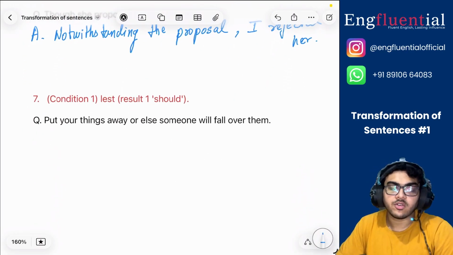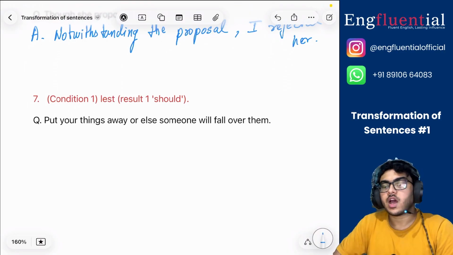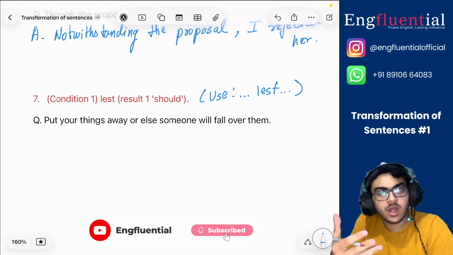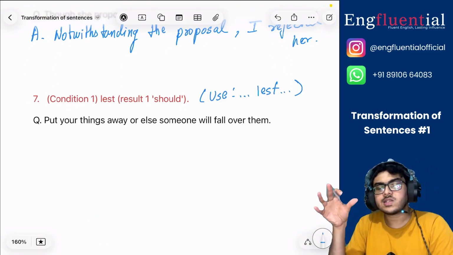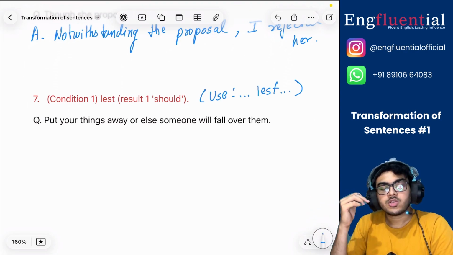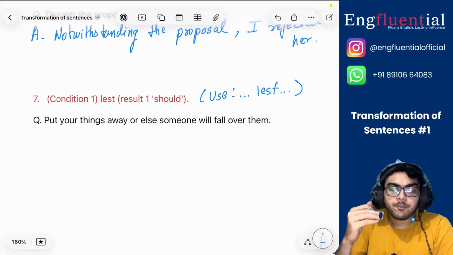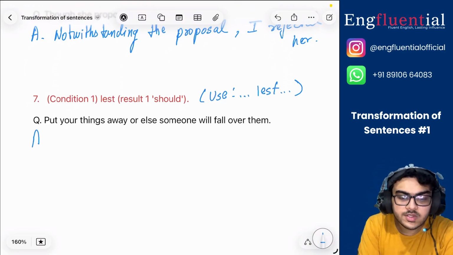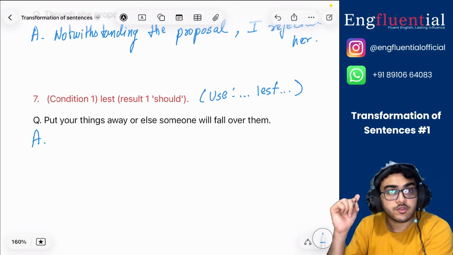Now let's look at a rule which is a bit difficult. Okay, the word we have is lest. So the question will ask you, use lest. This is how the question will come. Lest is similar in meaning to unless. Alright, so let's look at a question. Put your things away or else someone will fall over them. How can we write this? We have to use lest, right?